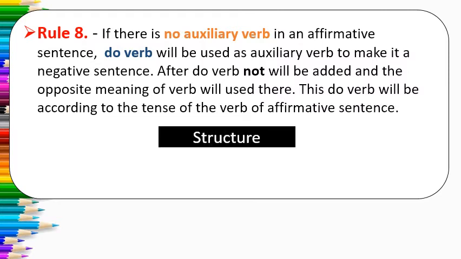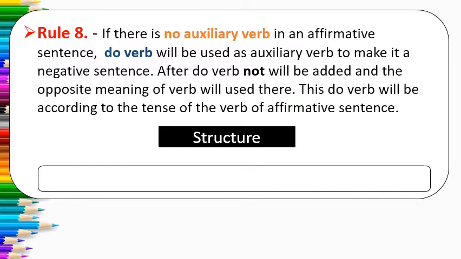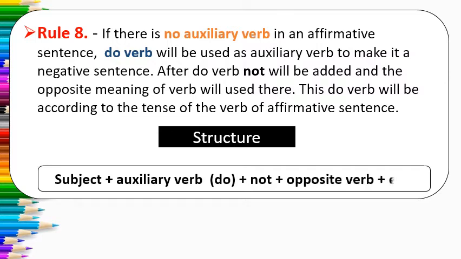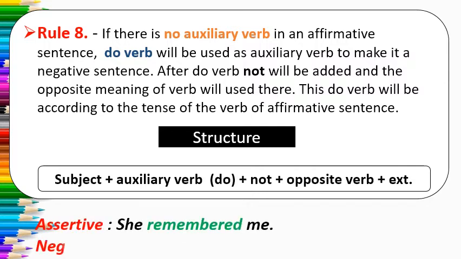Then the structure of the negative sentence will be subject plus auxiliary verb, that is the do form, plus not plus opposite verb plus extension. So let us see one example to clarify it. She remembered me. Here the word remembered is showing us past simple tense. So when we convert it into a negative sentence, the sentence will be: She did not forget me.